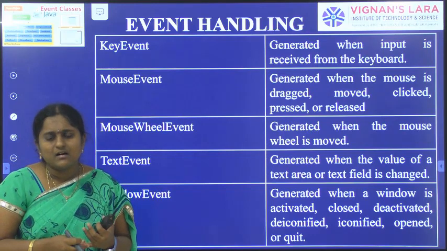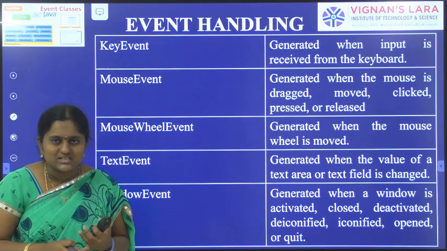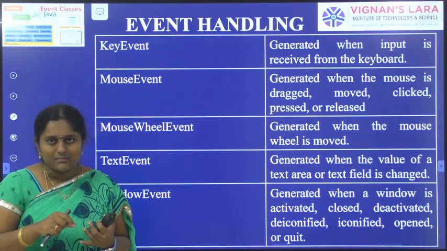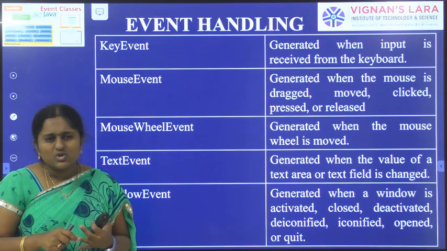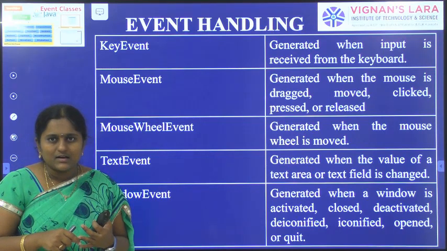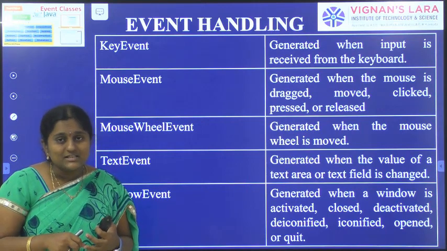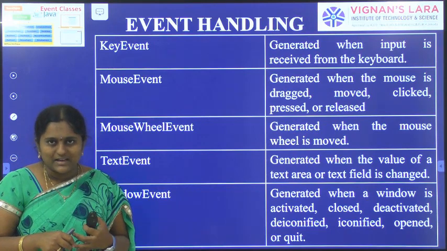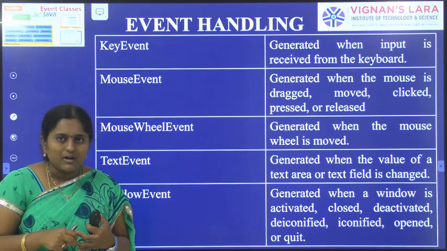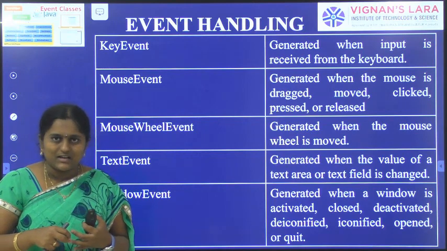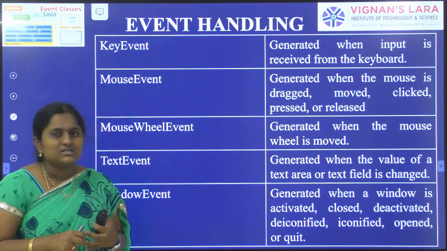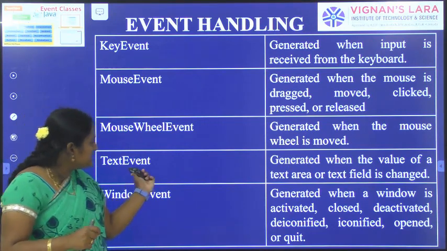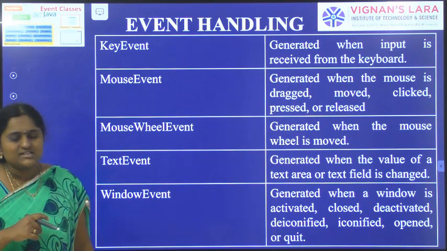In those days, to quit or minimize a window we had to type a command. Remembering a number of commands every time was a burden to the user. So nowadays everyone uses GUI based applications, with the graphical user interface. A text event is generated when the value of a text area or text field is changed.